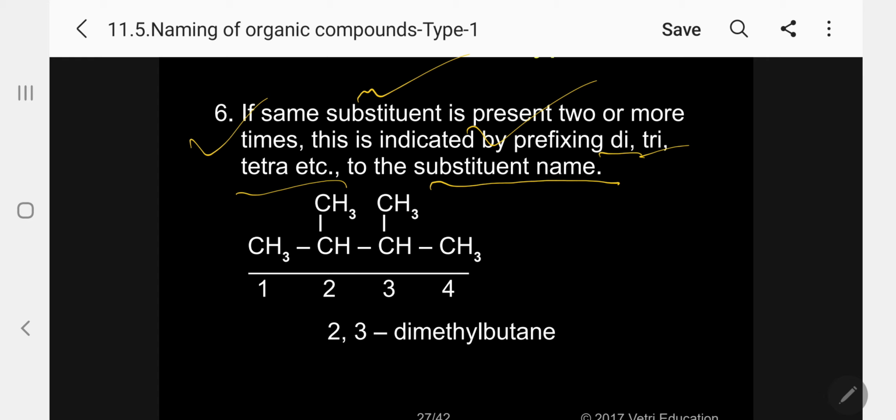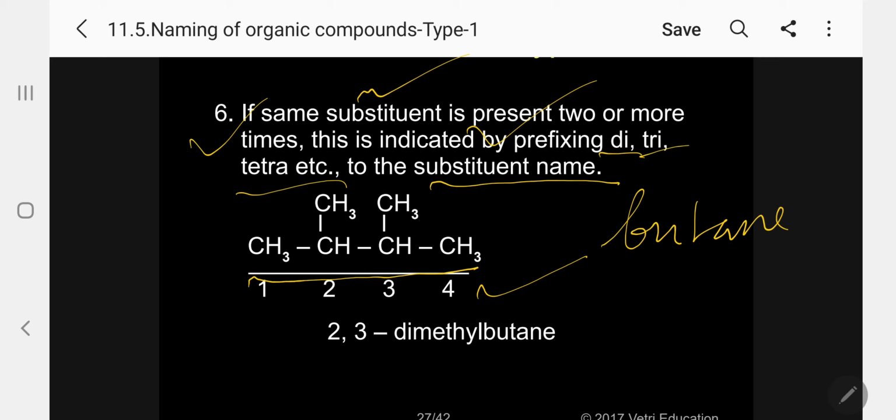So first select the parent chain, number it, then find out the methyl group positions. So here, this is the main chain, 4 carbon atoms, butane. Numbering, anyway you can number, both are same. If you start from left, again 2. You start from right, again 2. So I take from the left. So 2, 1 position, there is a methyl group, but they are same.